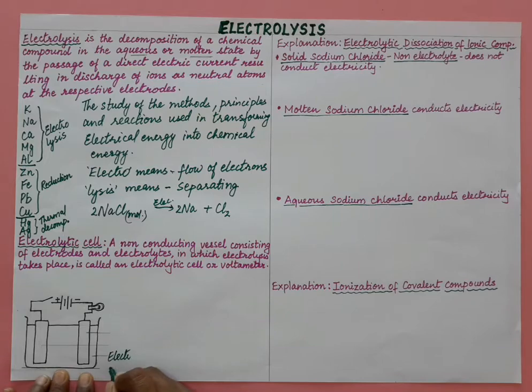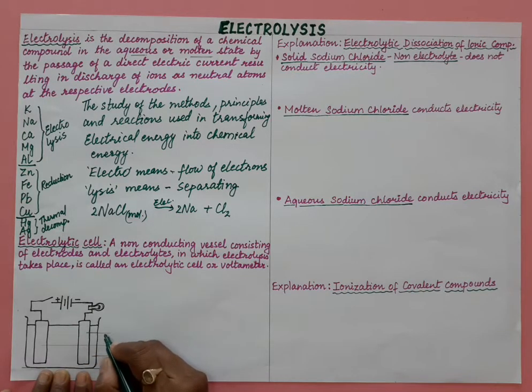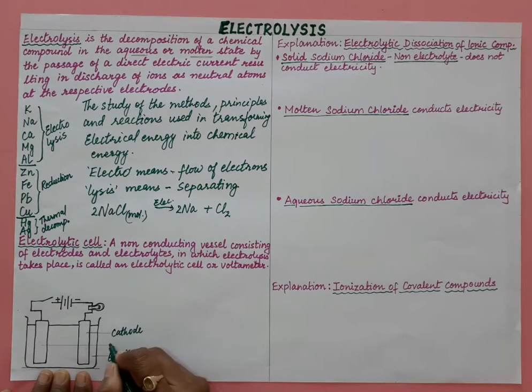Okay, so here we have the electrolyte. Suppose we want to do the electrolysis of sodium chloride. Sodium chloride is our electrolyte, and these two are electrodes. The electrode connected to the negative terminal of the battery is known as the cathode, and the electrode connected with the positive terminal of the battery is known as the anode. So here this is the cathode and this is the anode.